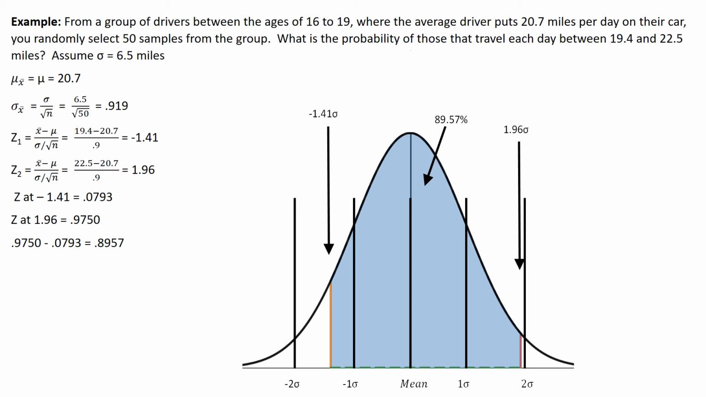So when I look it up on the z-score table, my z at negative 1.41 equals 0.0793, and that's on the negative side. And we did 1.96 already. Z at 1.96 is 0.9750. And as we found before, we just take the difference between those two. That's the space in the middle. So 0.9750 minus 0.0793 equals 0.8957, or 89.57% of all the students in this sample go between 19.4 and 22.5 miles per day.